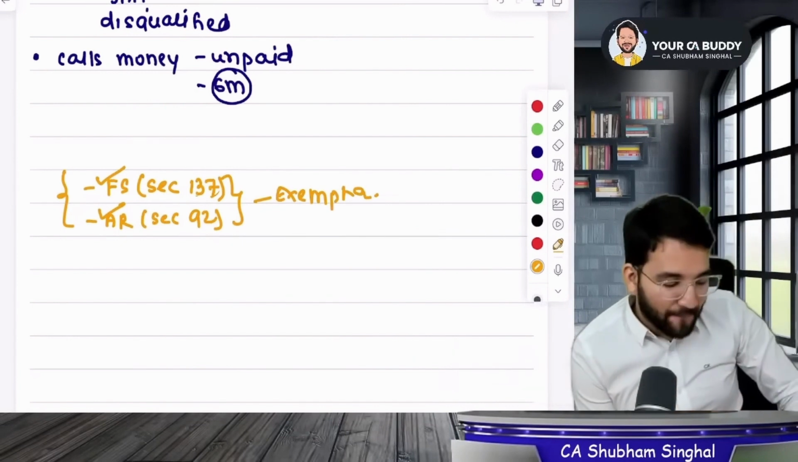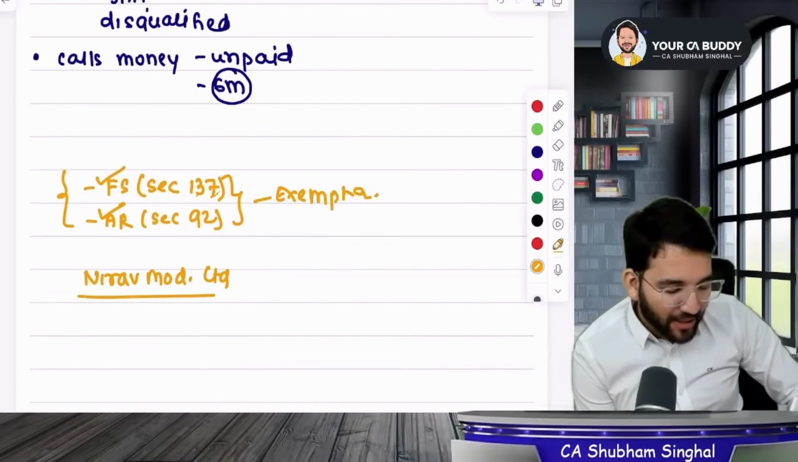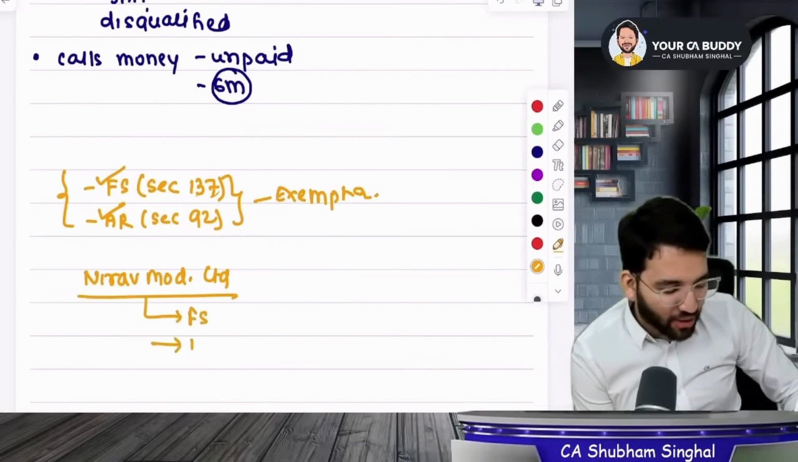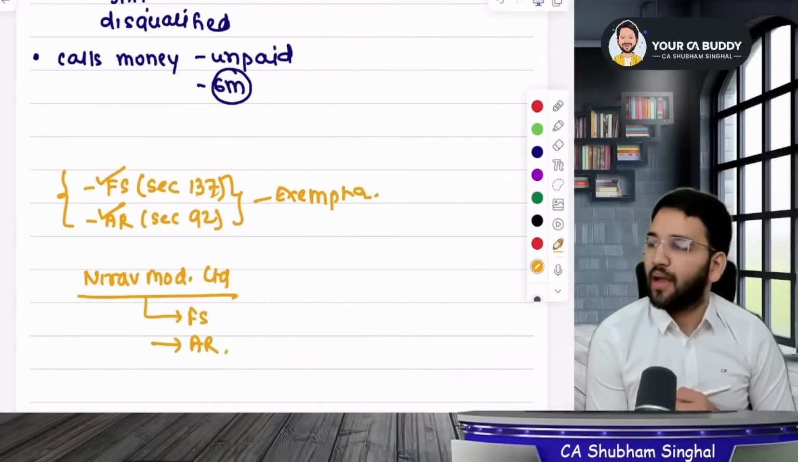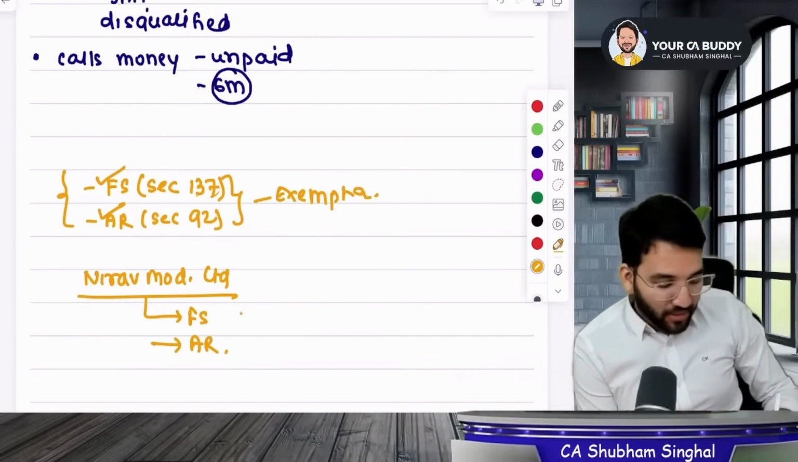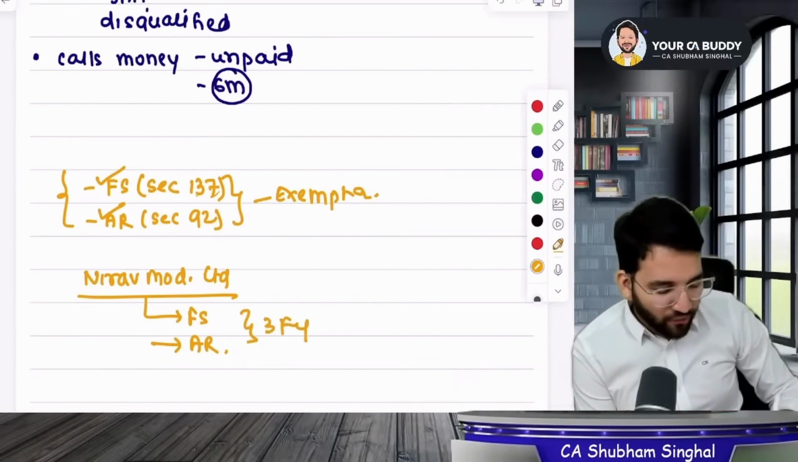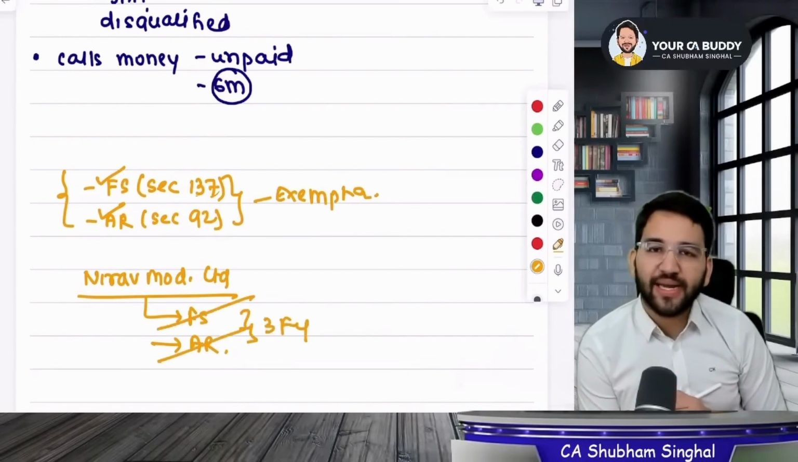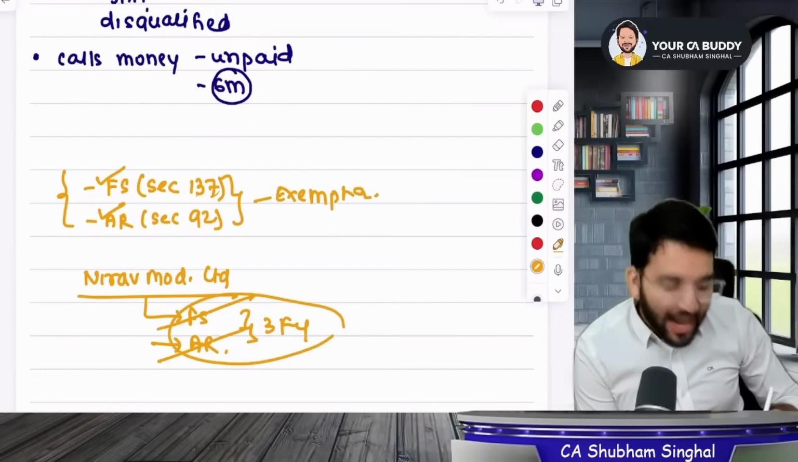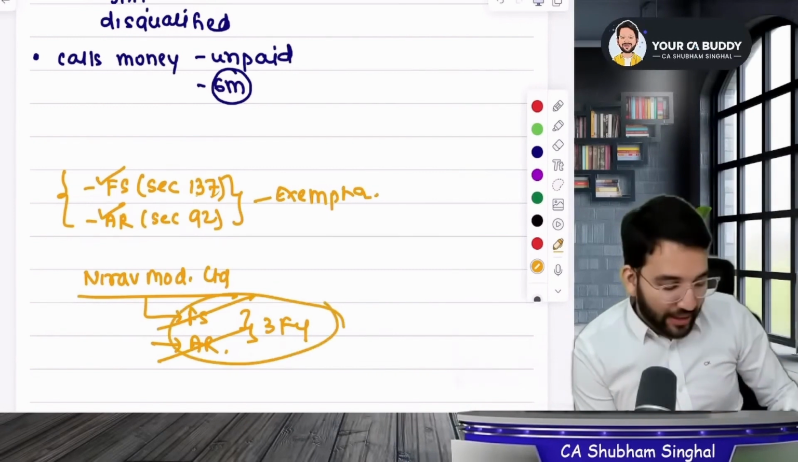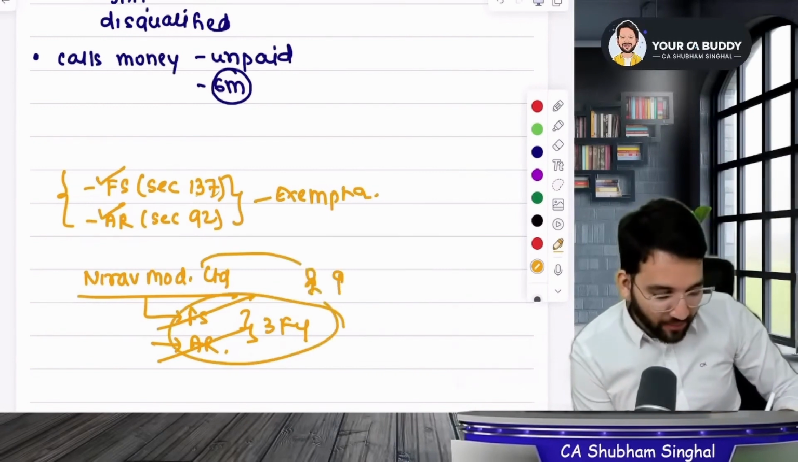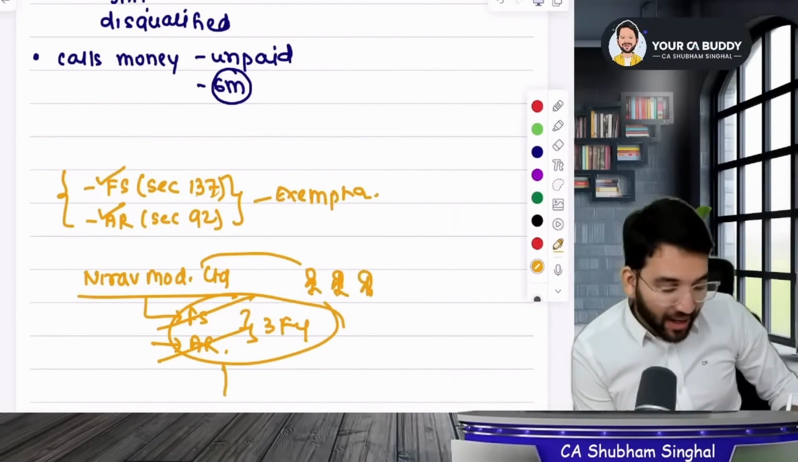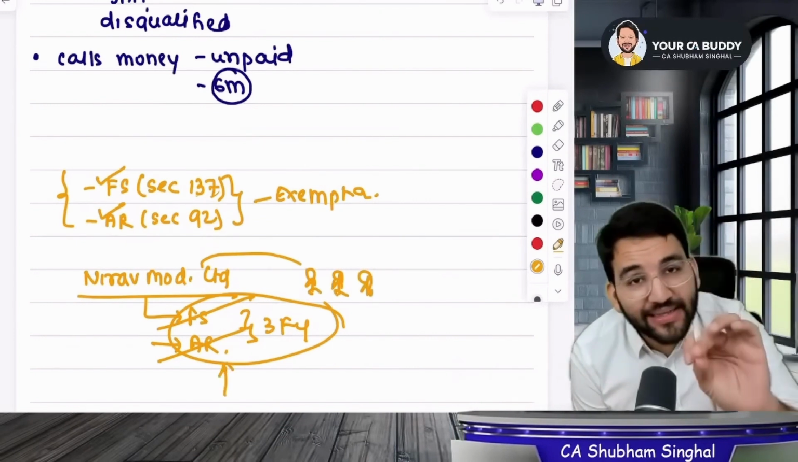If I tell you there is a company called Nirav Modi Limited. Nirav Modi Limited had to do one thing. They had to file the financial statement and annual return. But I heard that in the last 3 years, neither the financial statement nor the annual return has been filed. If the condition is so bad, then who is responsible for this? The directors of this company are responsible for this. If the company does such a scandal, then the directors of the company will get a tough time.